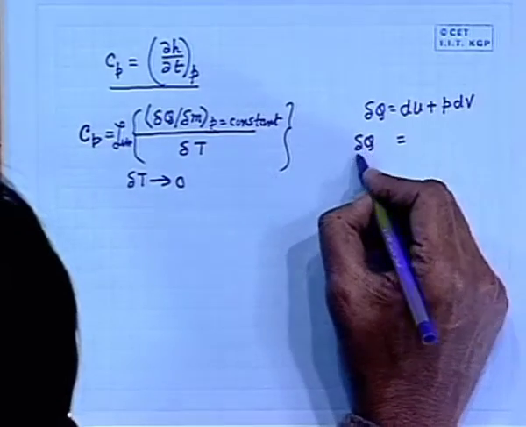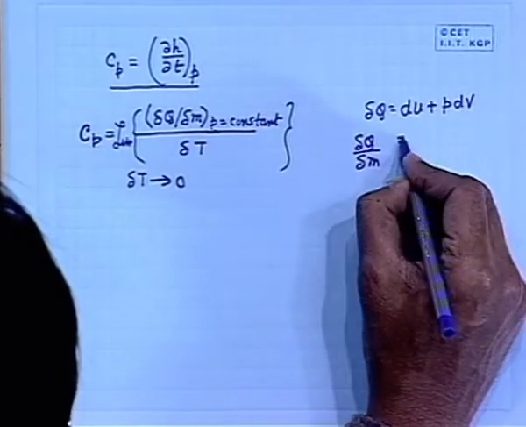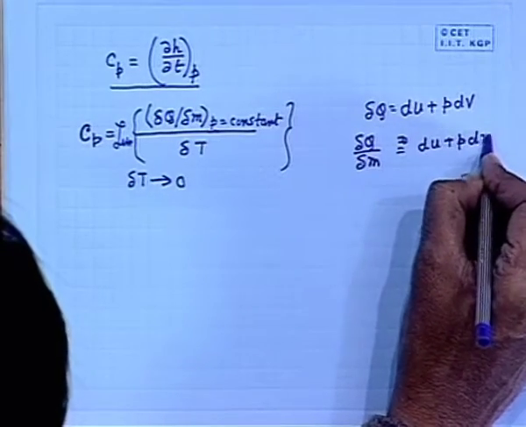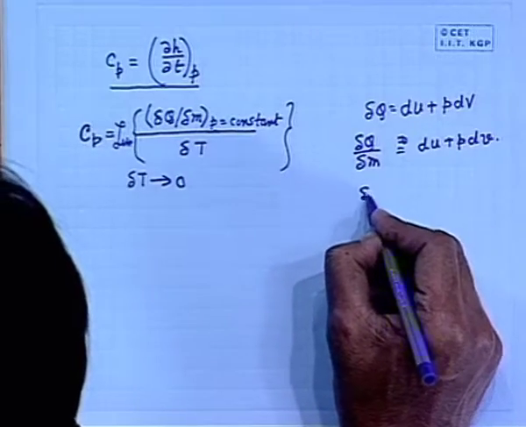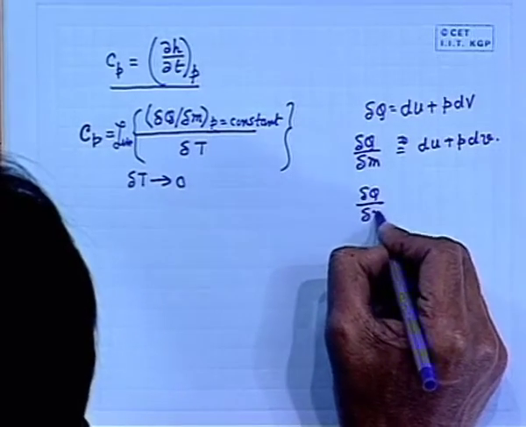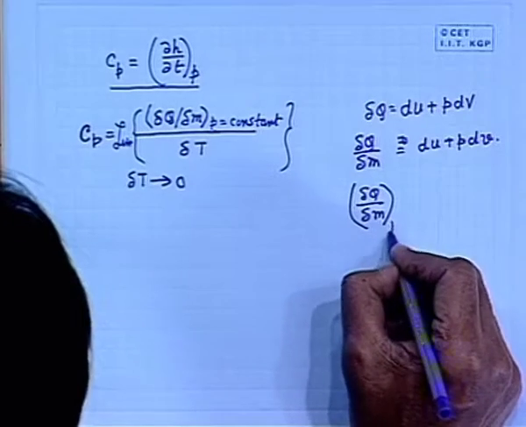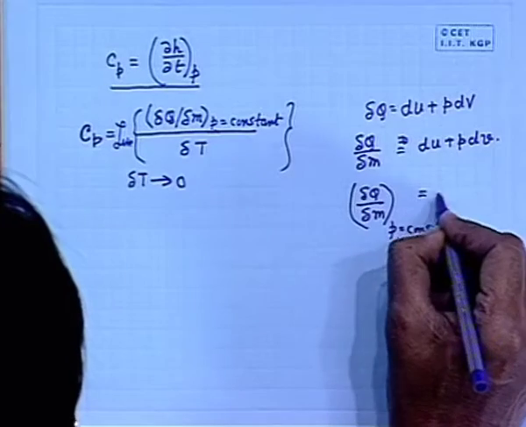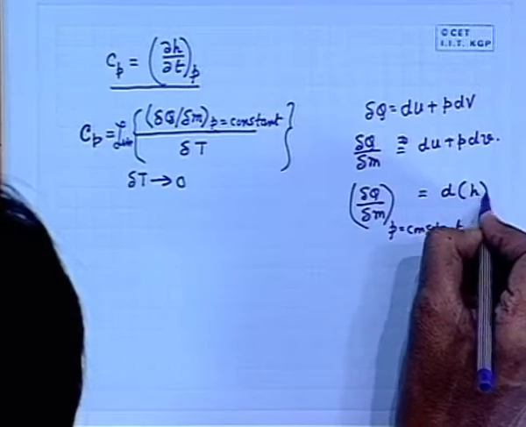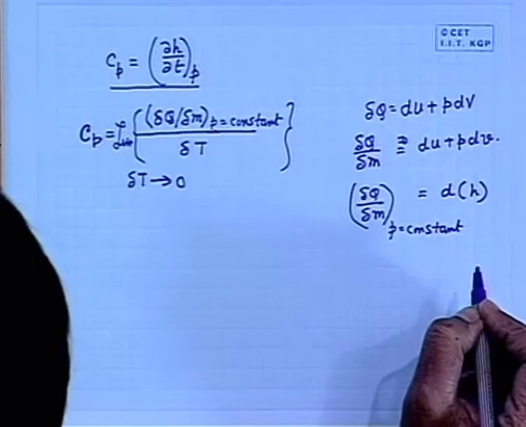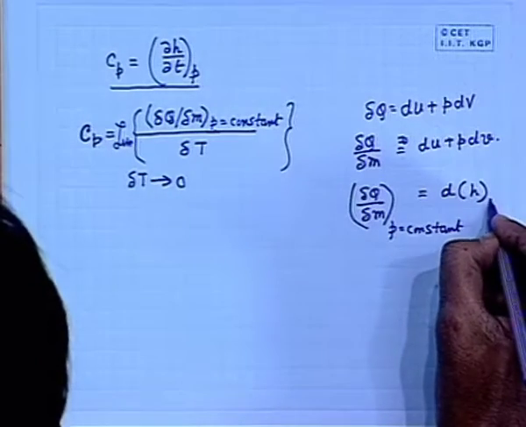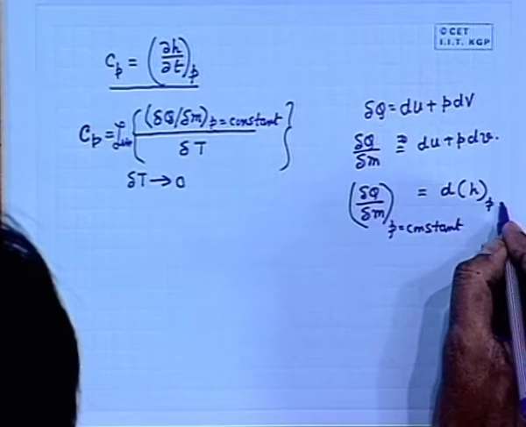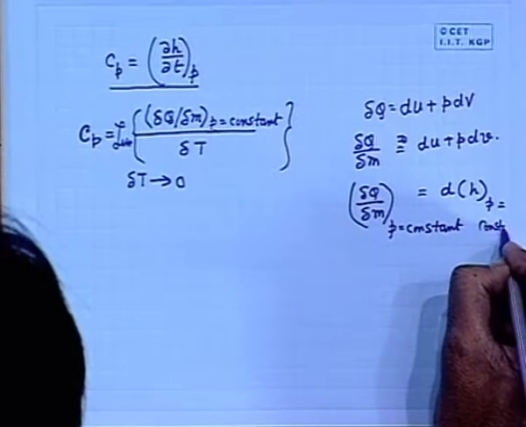Delta q, first of all per unit mass, you write, is equal to small u plus P dV. That means at constant pressure, just now we have recognized this thing. So, it is a repetition. At P equal to constant, it is the change in enthalpy, and it will be the change in specific enthalpy because we are representing Q per unit mass. And we write it as pressure is equal to constant.